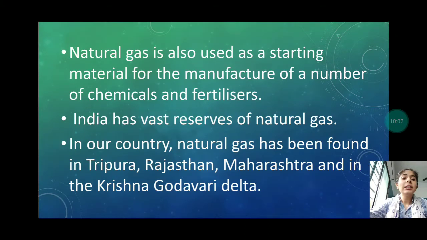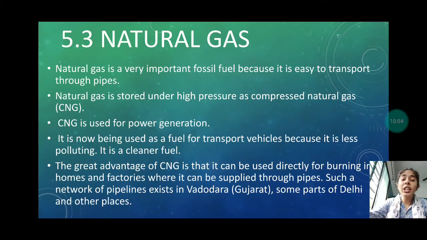Natural gas. Natural gas is a very important fossil fuel because it is easy to transport through the pipes. Okay, we don't need the trucks to transfer. As we can see, there are many trucks for the petrol, diesel, but the natural gas can be passed through the pipes.